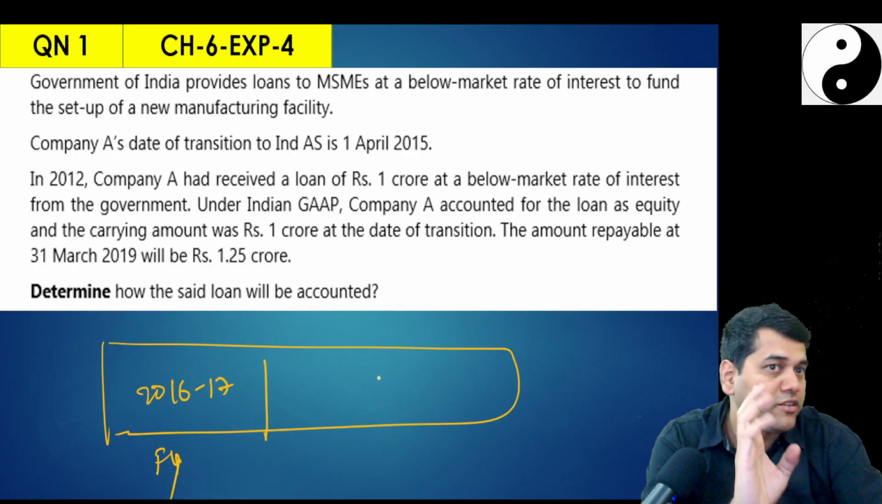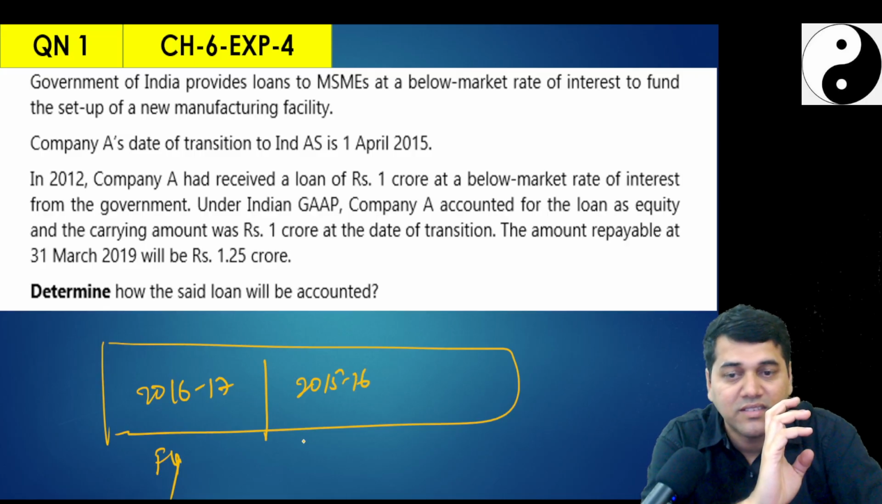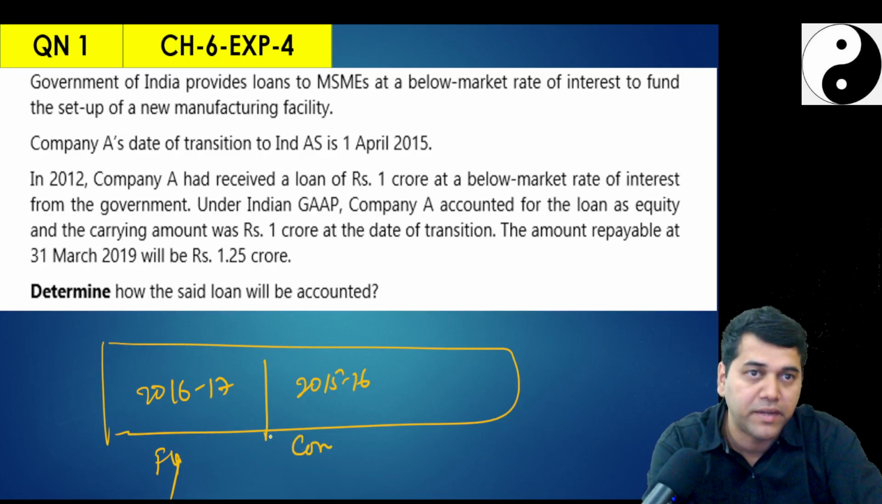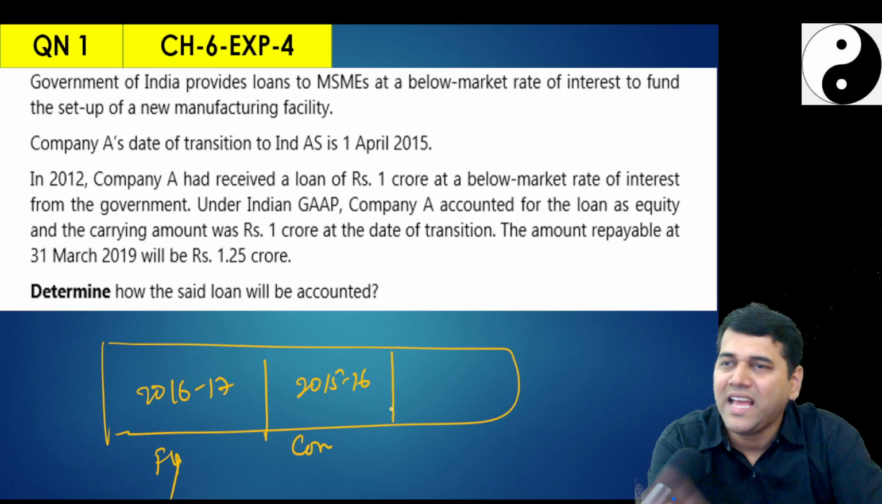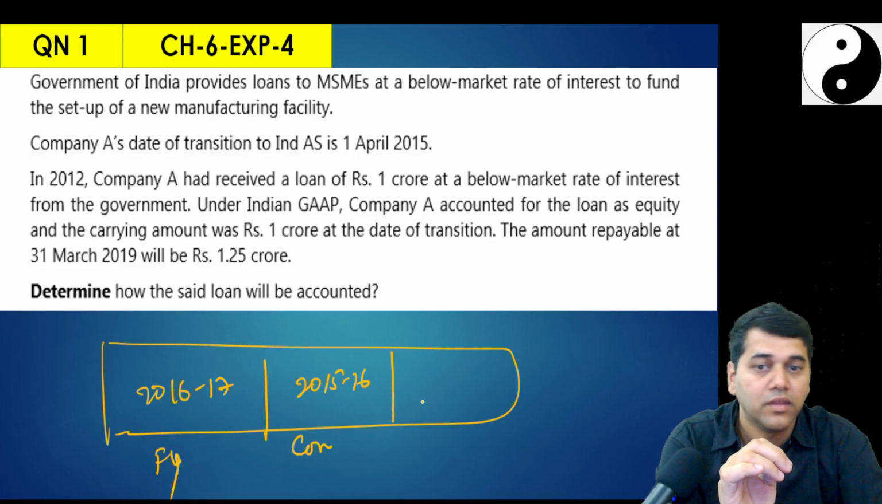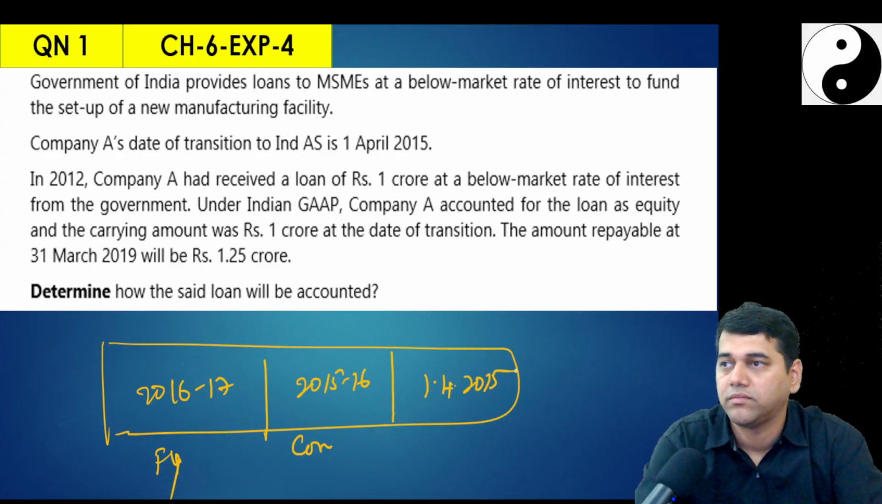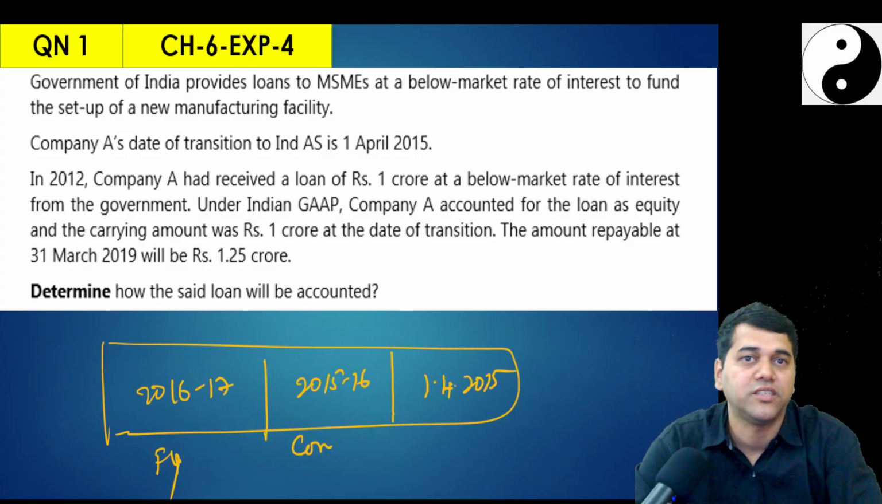Please understand, the transition date is very important. 2015-16 is the comparative period for the sake of comparison. And all the adjustments, wherever you touch for retrospective, will be adjusted on 1/4/2015. This is called a transition.